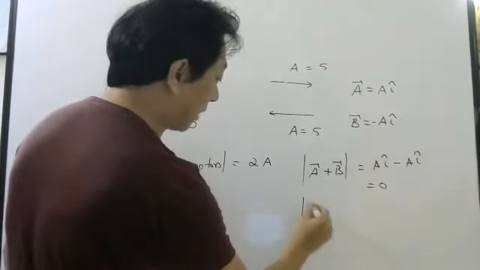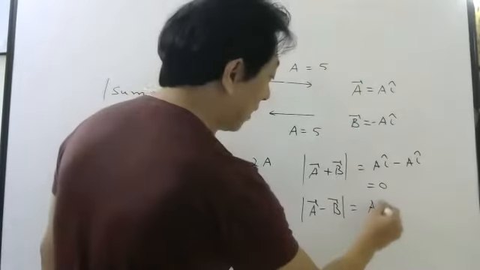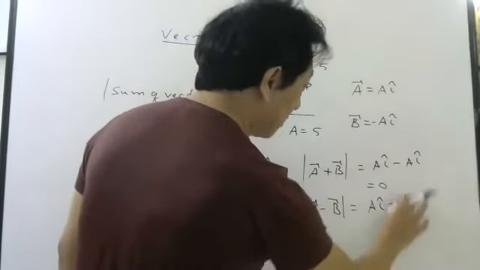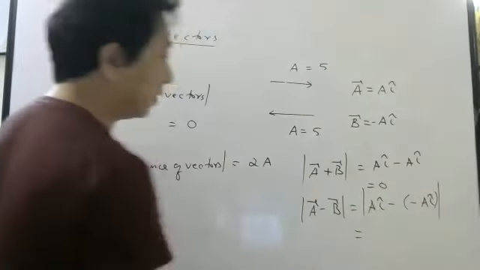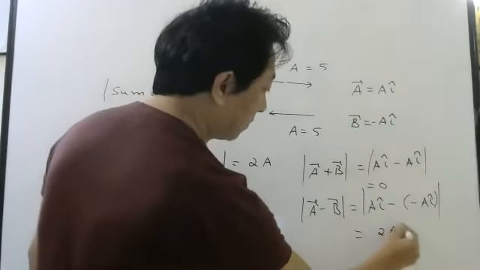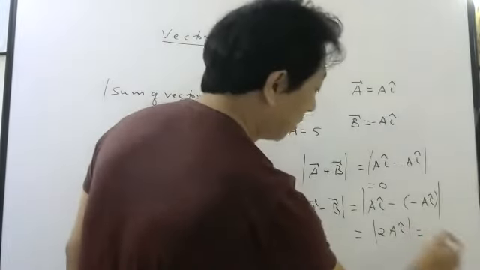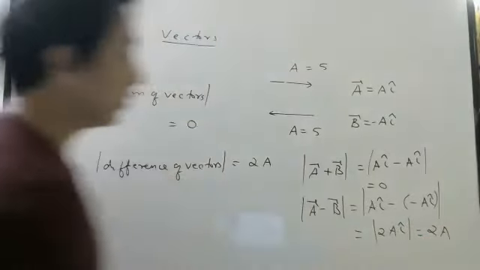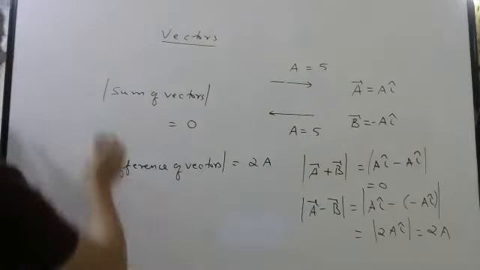And if you subtract a bar minus b bar, what will you get? A I cap minus minus a I cap. That will give you 2a I cap. And if you take the magnitude of I cap, it is 1 only, so 2a. So these things you should be very clear and simple, okay? Do not get confused.